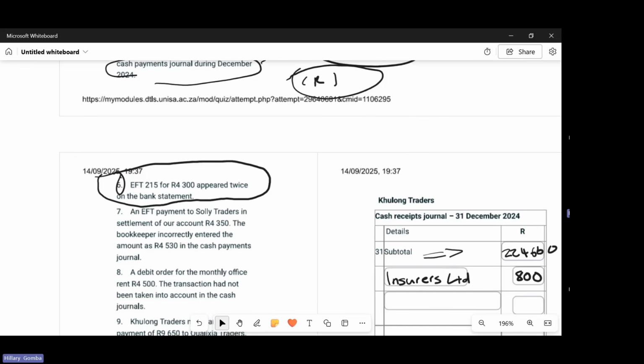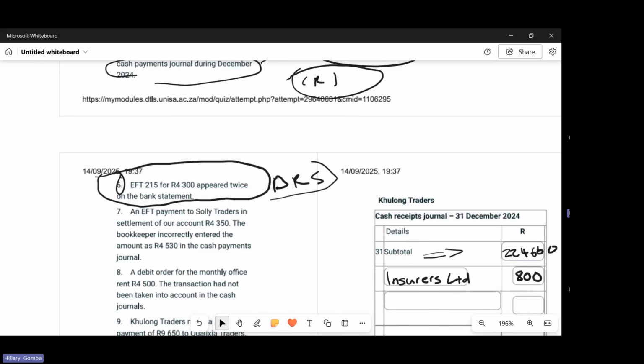We are not the ones able to rectify this error because we are not the ones that made it, but the bank. So we'll record this transaction in the bank reconciliation statement so that they can rectify that error and give us our money back. So this one we'll deal with in the bank record. And then we proceed to number 7.